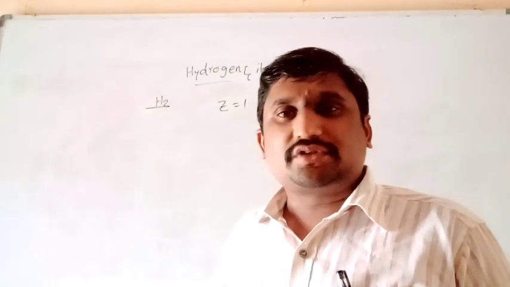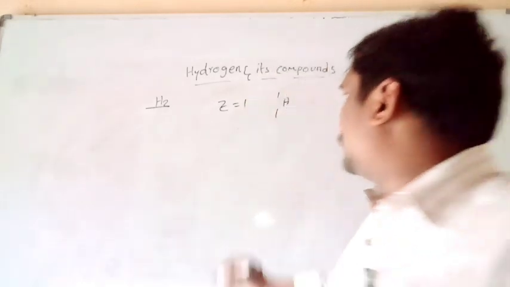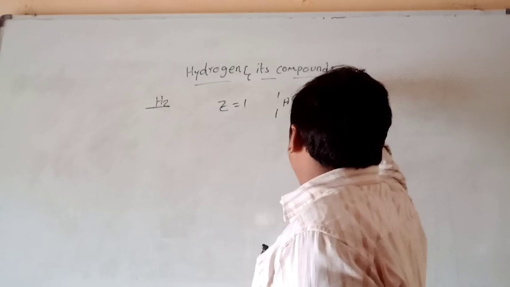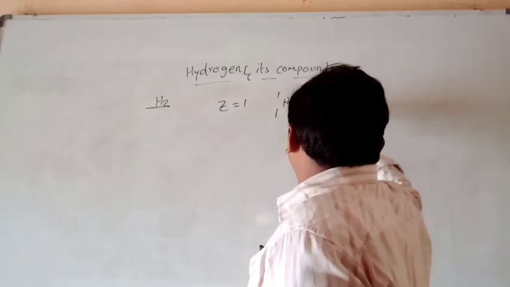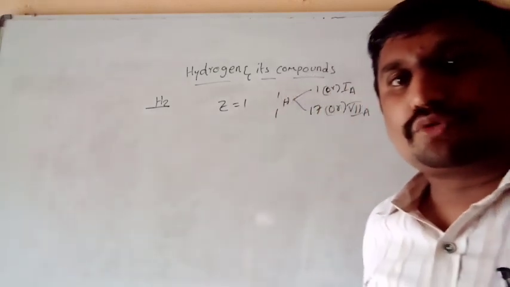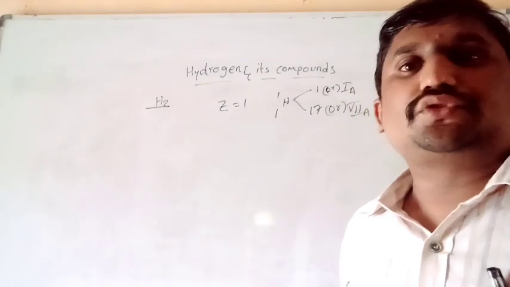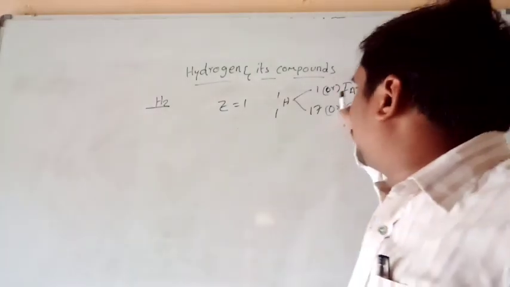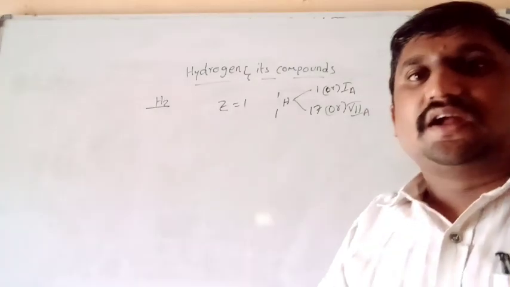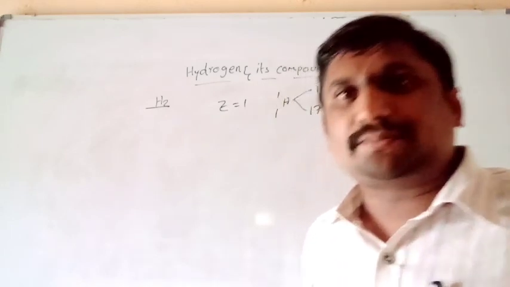The reason is that the properties of hydrogen are similar to both first group elements as well as 17th group elements. Hence, there is no clarity on where hydrogen should be placed in the periodic table, whether in the first group or in the 17th group. That's why we say that hydrogen is the only element in the periodic table which does not have a fixed position.